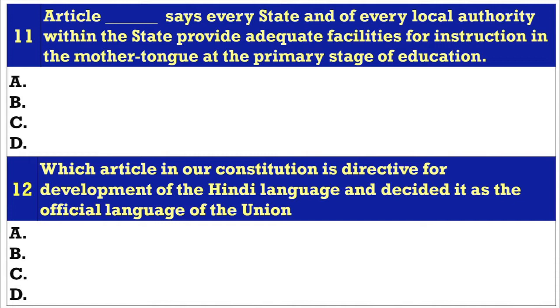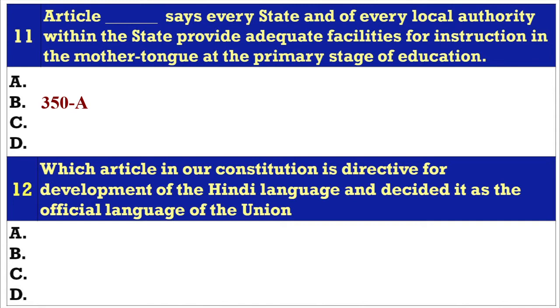Question 11. Article dash says every state and every local authority within the state shall provide adequate facilities for instruction in the mother tongue at the primary stage of education. A. 350, B. 350A, C. 337, D. 338. Answer B. 350A.